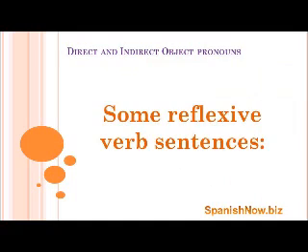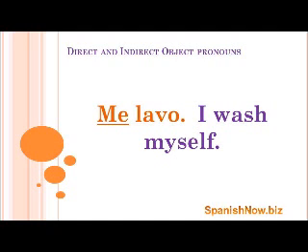So now I'd like to give you a couple of examples of some reflexive sentences just so it keeps fresh in your memory. For example, me lavo, I wash myself. Notice how I underlined the reflexive pronoun. It's me lavo. The verb is lavar, which is transitive, but we're making it reflexive by adding the reflexive pronoun. First person singular is me, so me lavo, I wash myself.